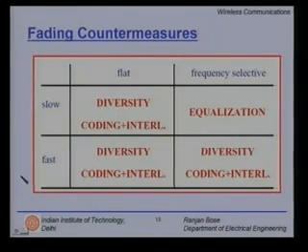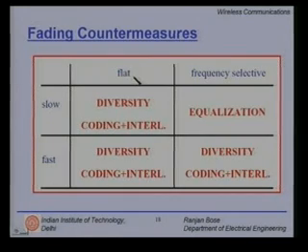Now, let us see how we fill in our matrix. Here we have on this axis frequency flat fading and frequency selective fading. These two depend on the coherence bandwidth of the channel. On this axis we have slow fading and fast fading. This depends on the coherence time of the channel. Now, if you look at the first location in this grid, which is frequency flat slow fading channel, there we can use diversity. We have seen that diversity works well for flat fading.